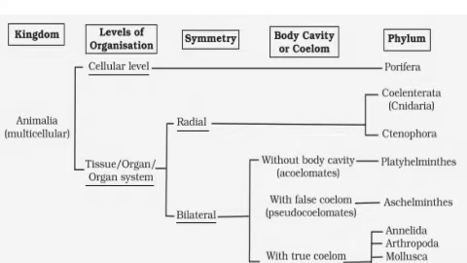Now, radial symmetry means the organisms can be cut into two equal halves in any plane, isn't it? The phyla Coelenterata and Ctenophora exhibit a radial symmetry.